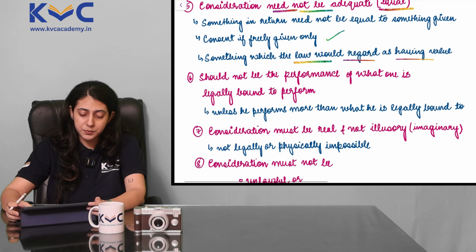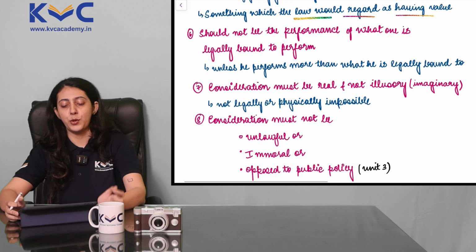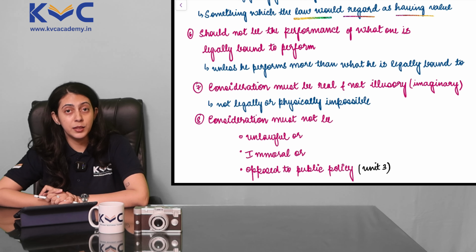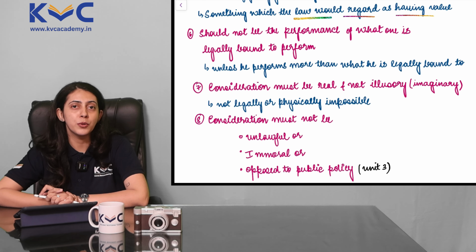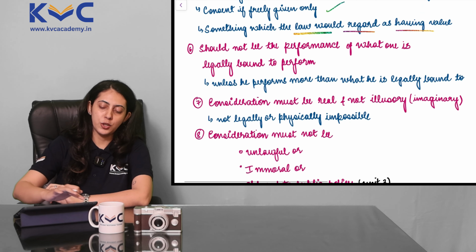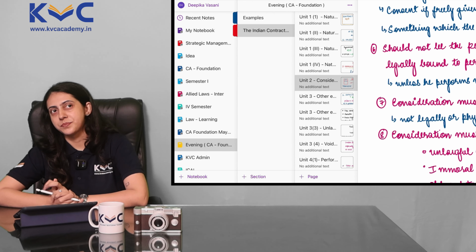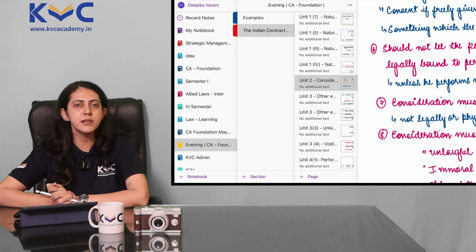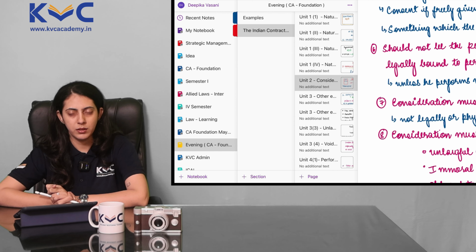Important concept. Point 6 is a very interesting one. It should not be the performance of what one is legally bound to perform. Chalo, let's take an example here. Say I'm teaching you business law for a sum of rupees 5,000. Okay, assuming.